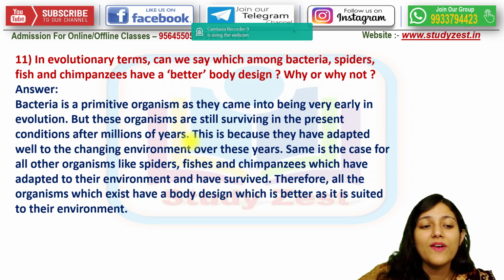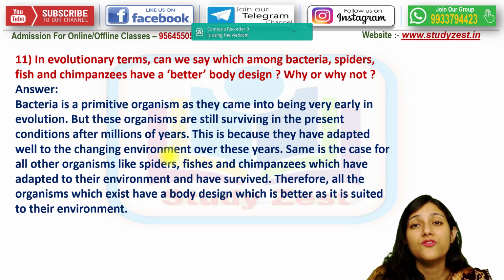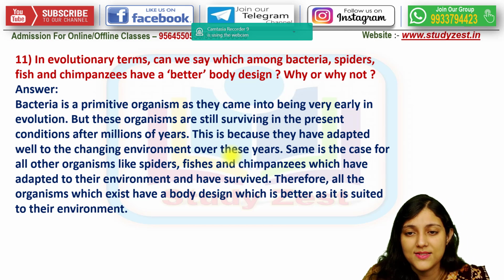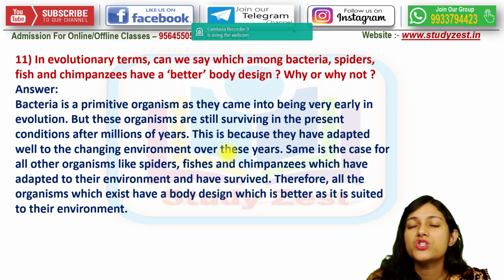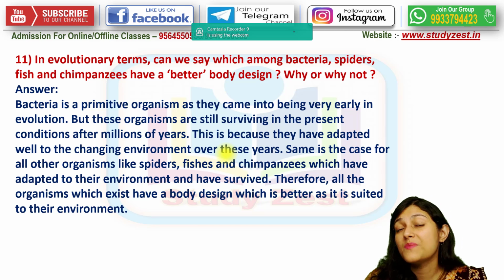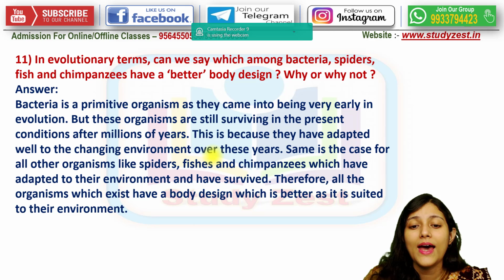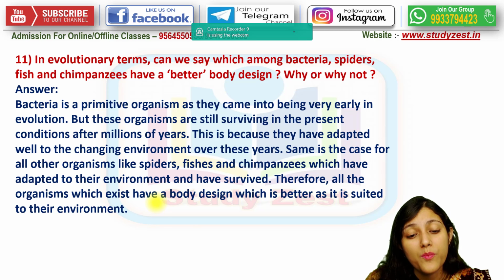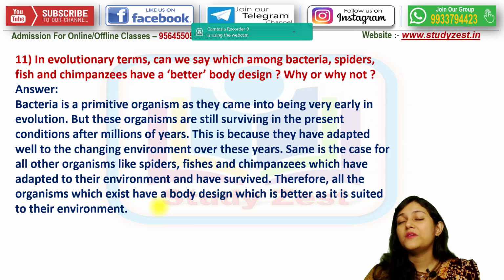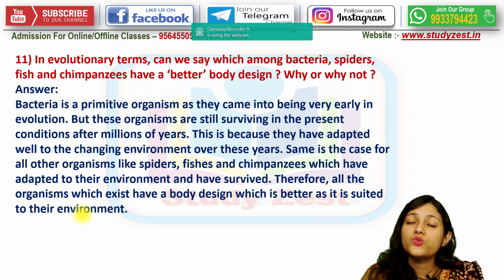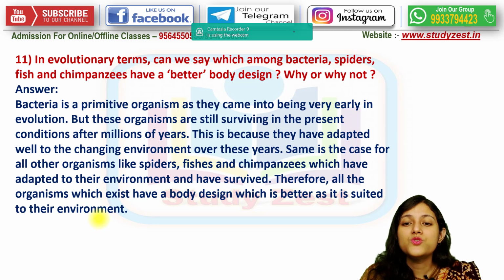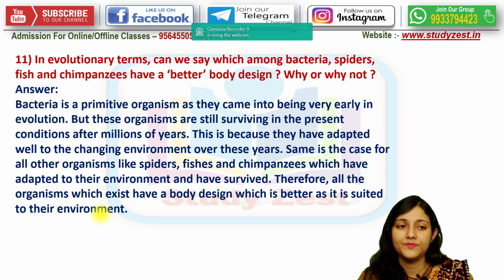This is because they have adapted well to the changing environment over these years. Spiders, fish, chimpanzees, they have developed so much, right? And therefore, all these organisms which exist have a body design which is quite better, as it is suited to this environment in comparison to the bacteria.